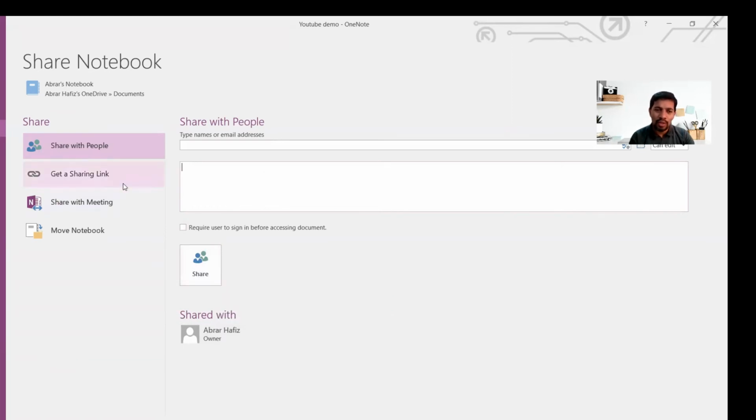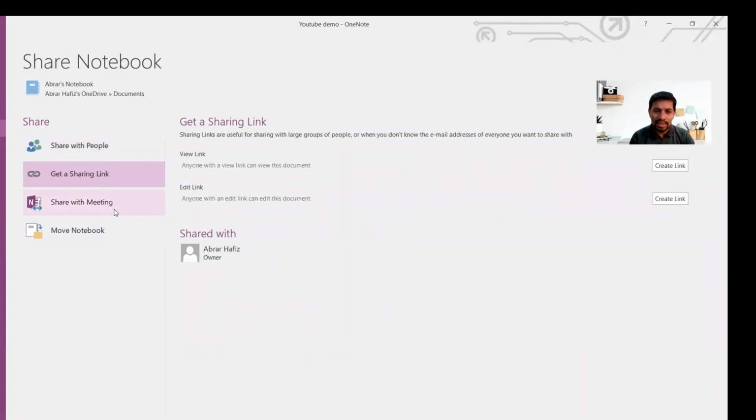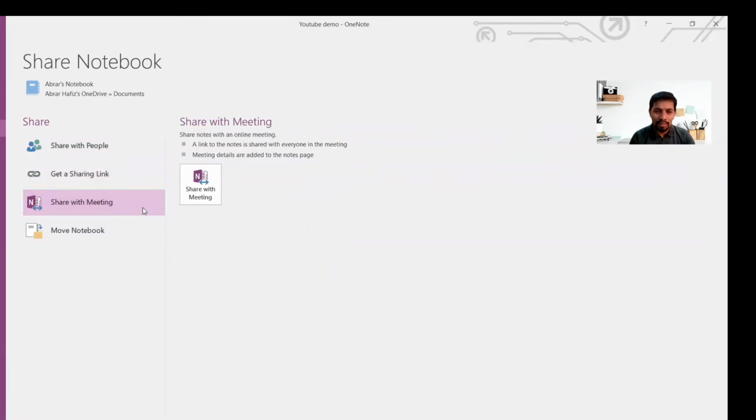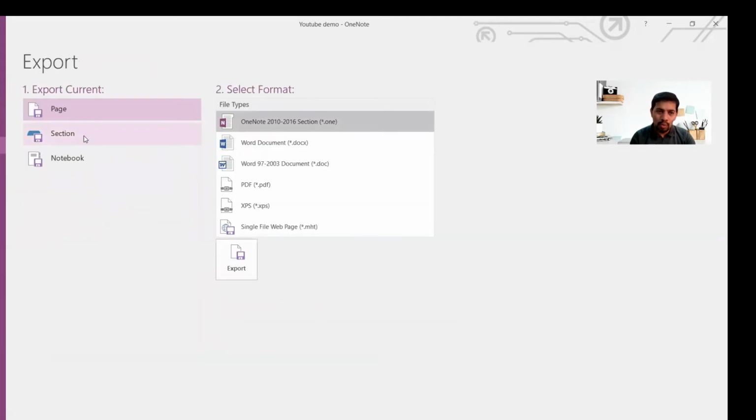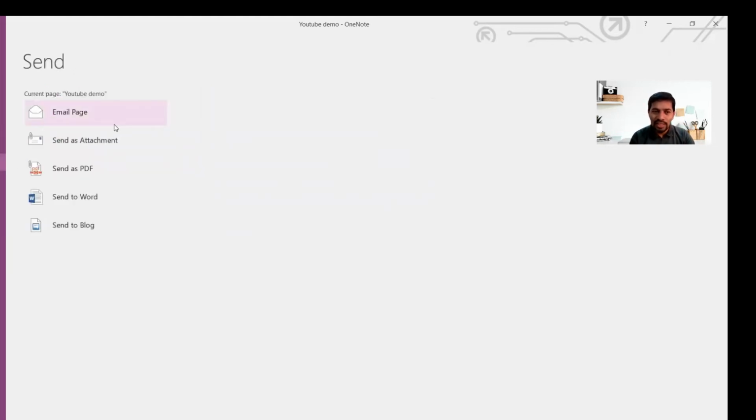So you can do that and get a shareable link and share with the meeting and move the note and all that. You can also export. You can export as pages, as a section, as a notebook. You can do any layer of export. You can send it as an email, as an attachment, as a PDF, Word, and you can send it to blog also as well.